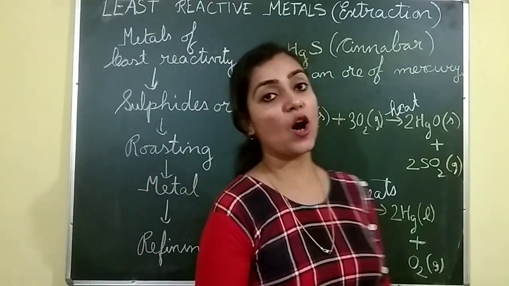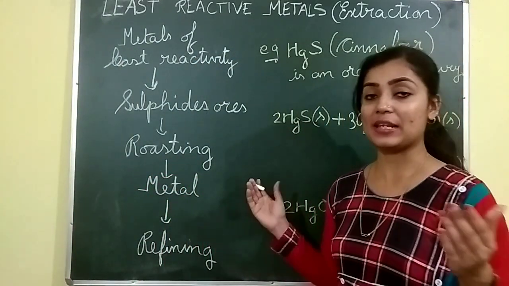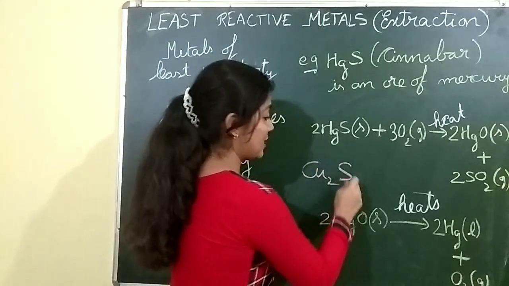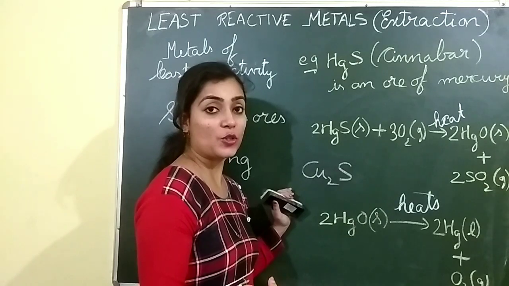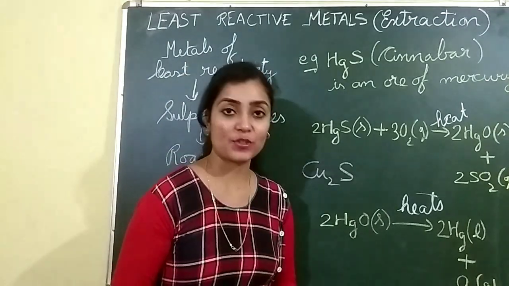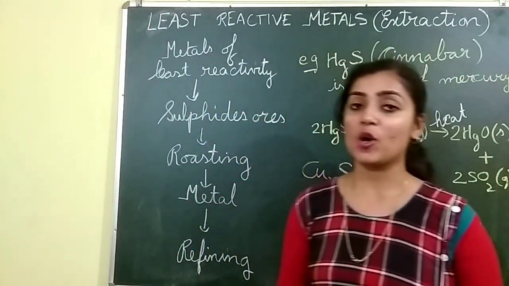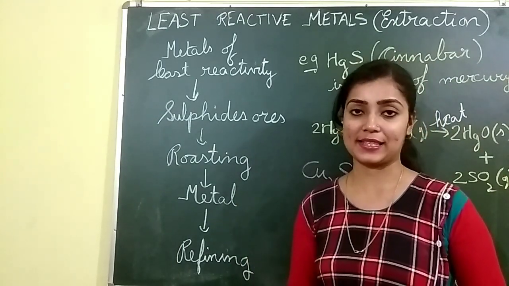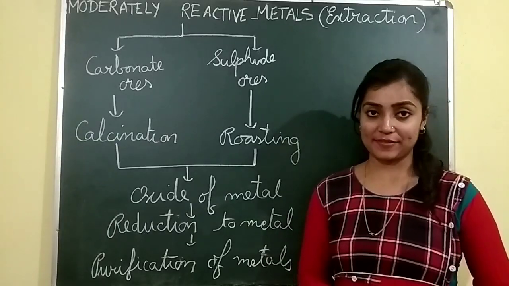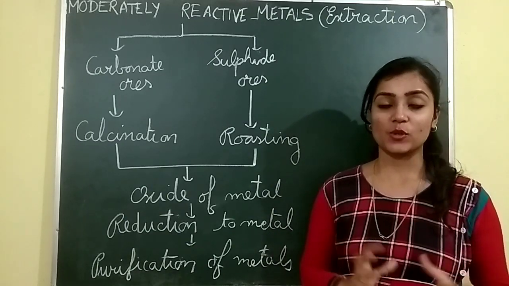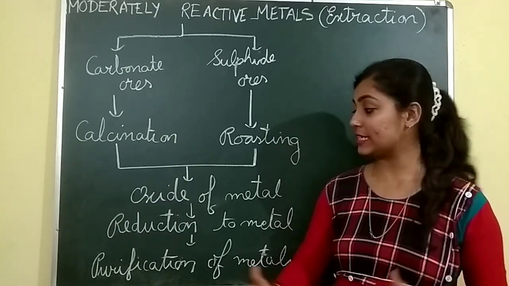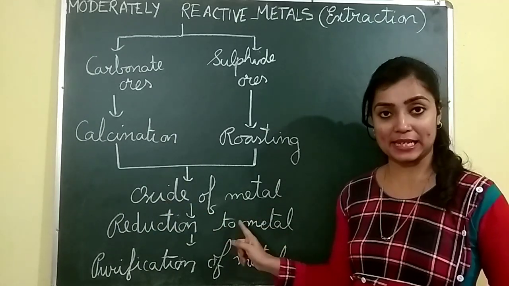Now, we will see how the moderately reactive elements react. Copper, which is found in nature as Cu2S, can also be reduced by heating alone, and copper can be extracted from it. Now let's see how metals can be extracted in case of moderately reactive metals. The moderately reactive elements are normally found as carbonate ores or sulfide ores, and these have to be converted into the oxide of the metal.